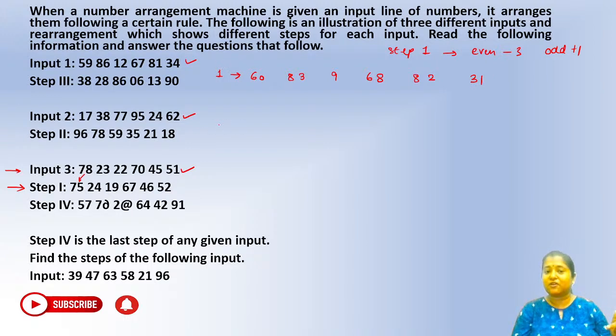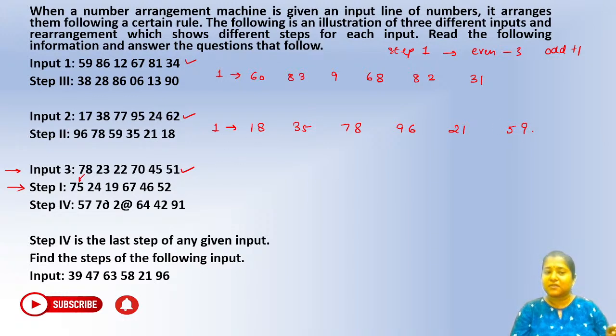Similarly for this one, what will be the step 1? Again the same thing, 17, so odd, right? So we will get a 18. 38 minus 3, so we get a 35. Okay, 77 plus 1, so we get a 78. 95 plus 1, so 96. Okay, 24 minus 1, so we get a 21. And 62 minus 3, we get a 59. Okay, this is your step number 1 here.